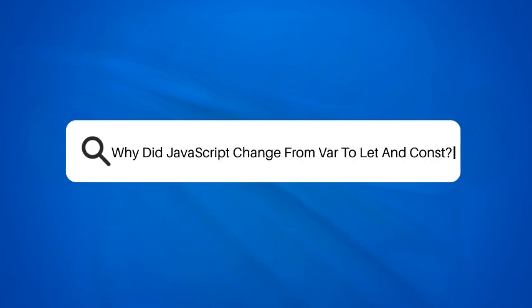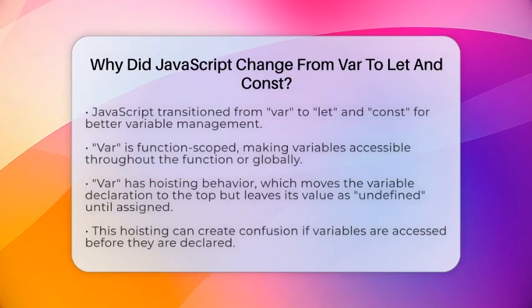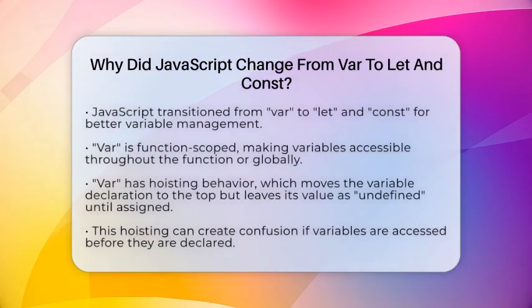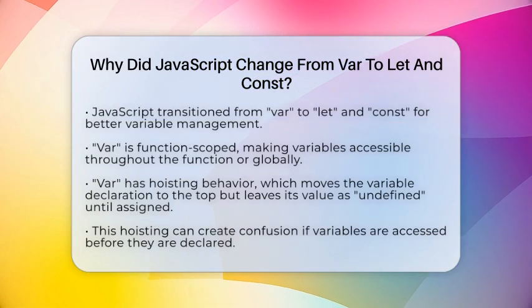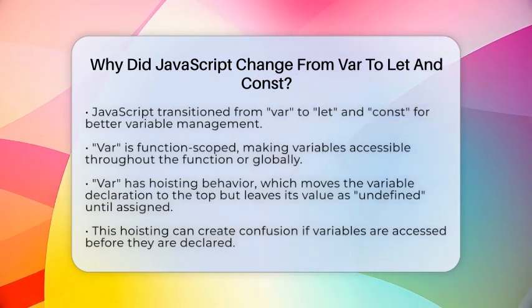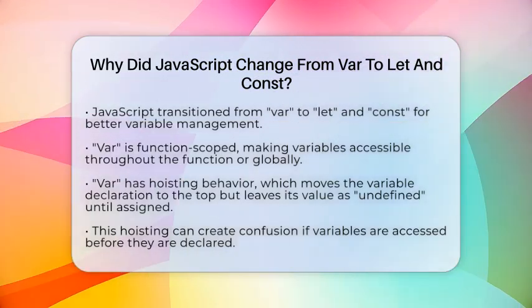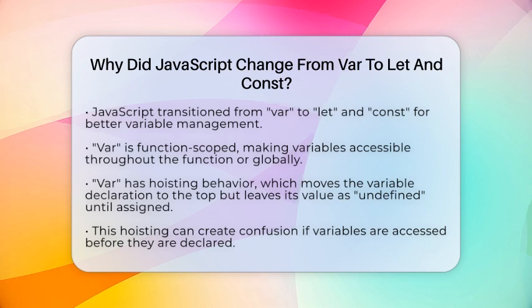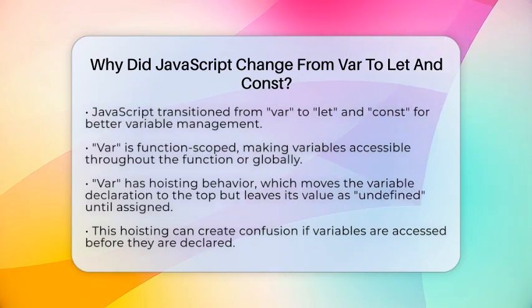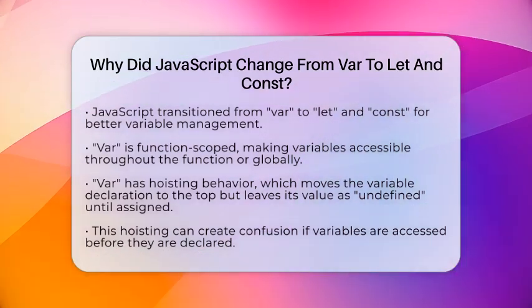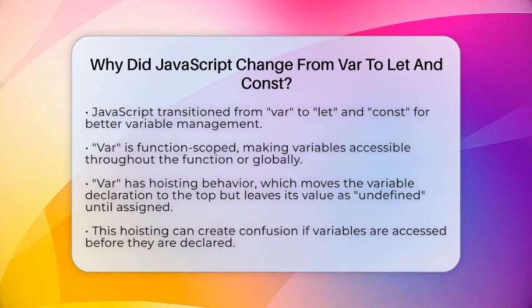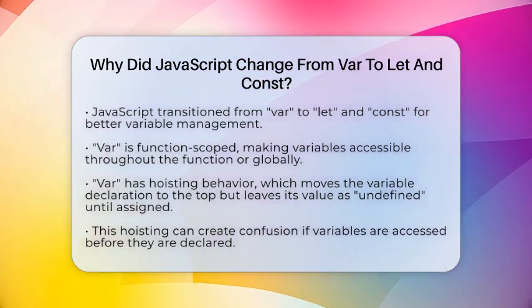Why did JavaScript change from var to let and const? If you have ever wondered why JavaScript shifted from using the keyword var to let and const, you are not alone. This change was made to improve how variables work in the language, especially regarding their scope and behavior. Let's break it down in a straightforward way.